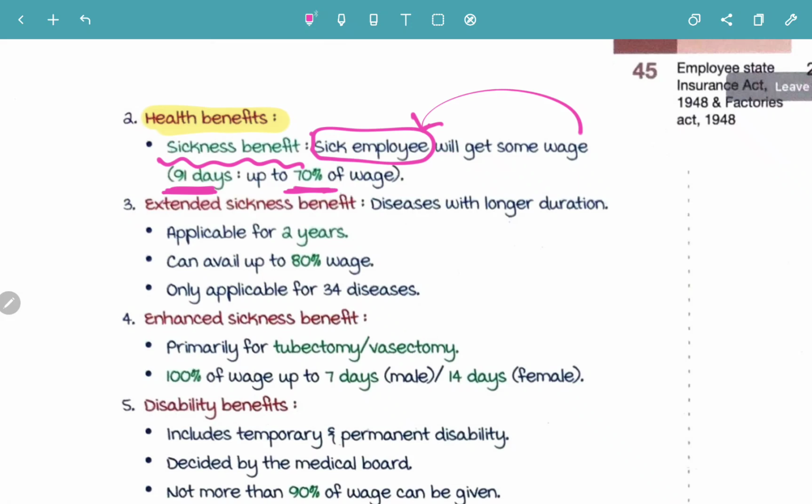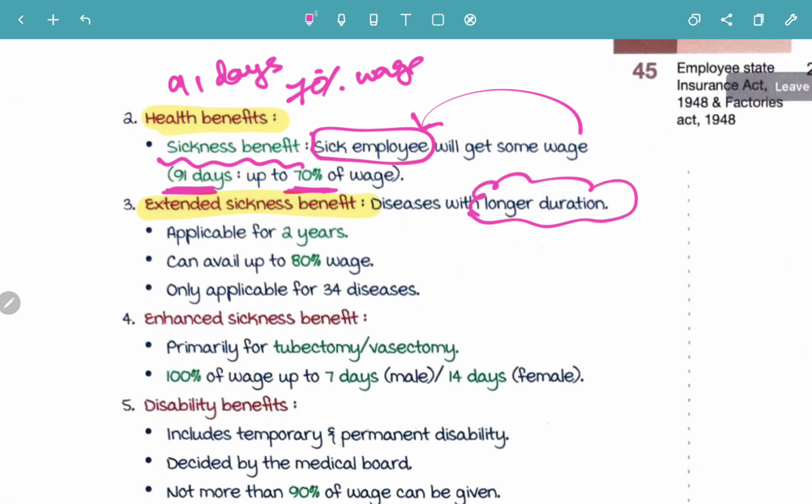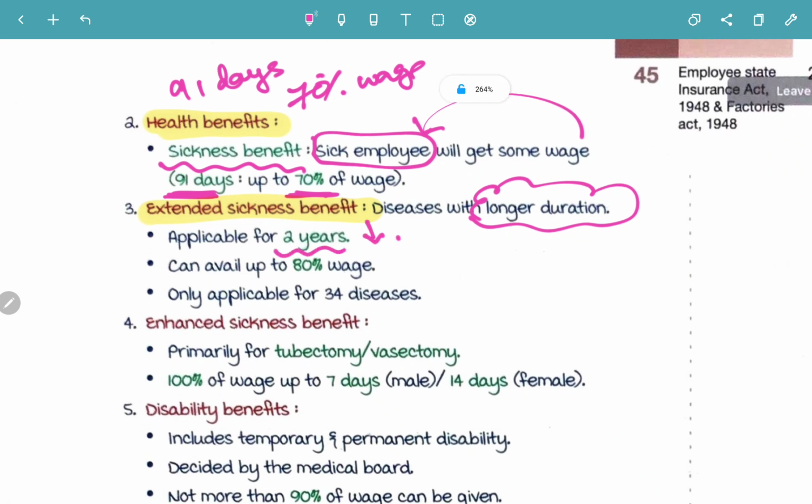So maximum the sickness benefit given for how many days? 91 days. And how much of wage is given? 70% of wage is going to be given in sickness benefit. Now next is extended sickness benefit. What do you mean by extended sickness benefit? So diseases with a longer duration will definitely require an extended sickness benefit. It is applicable for 2 years and can be availed up to 80% of wage.